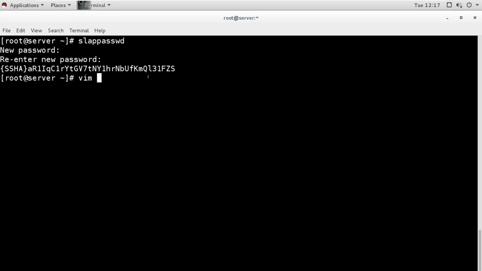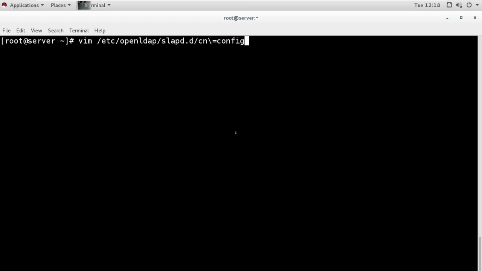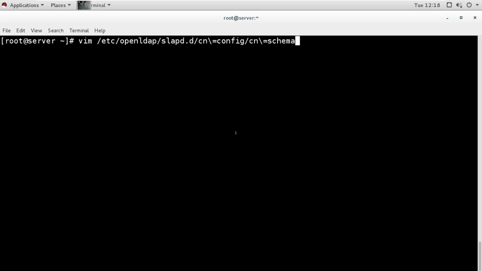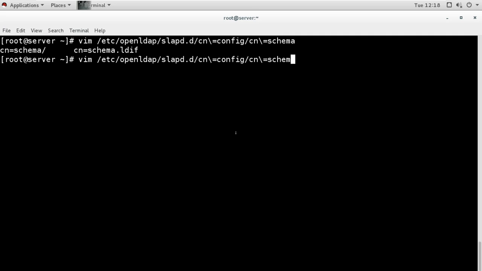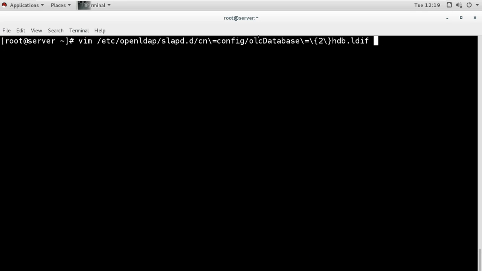Now I will open the file. Open LDAP, not LDAP configure, slapd.d, and we have I will open this database file here.